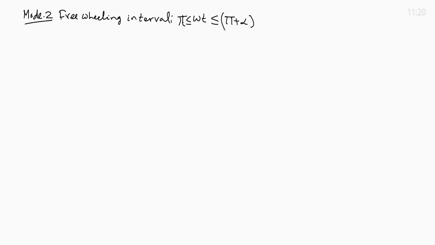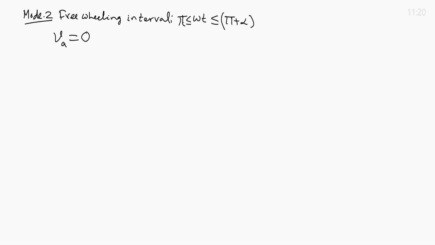Then we will discuss mode 2, the freewheeling interval. This is for omega t between pi and pi plus alpha. During this period V_A is 0 because the machine terminals are short circuited.